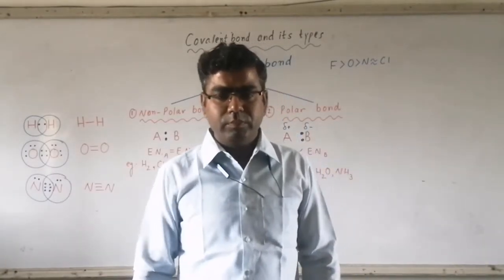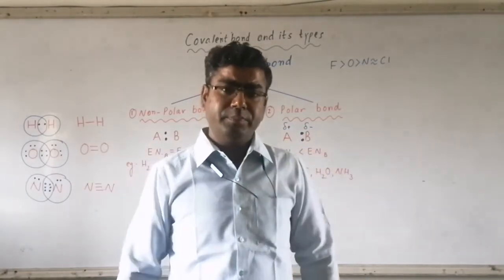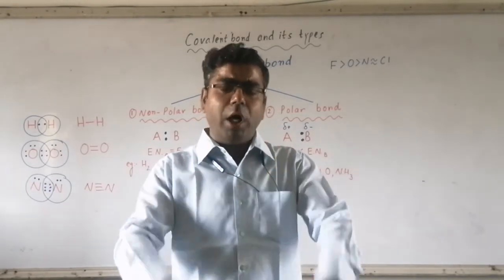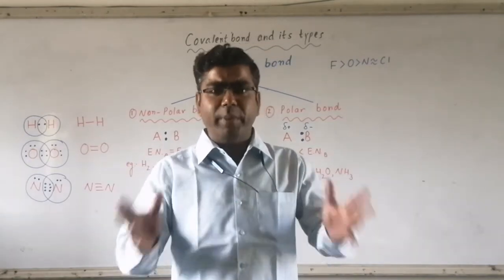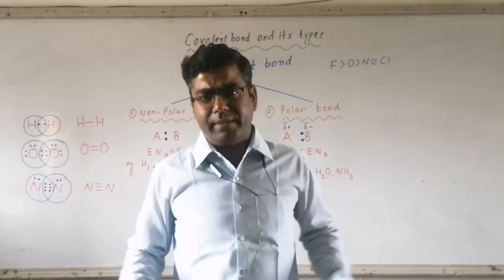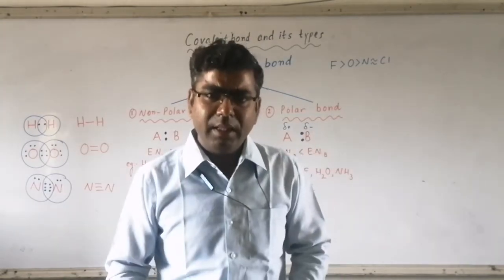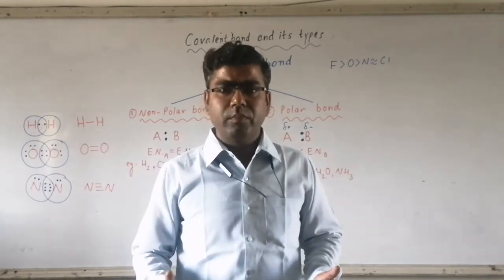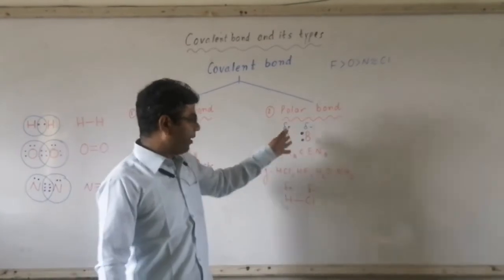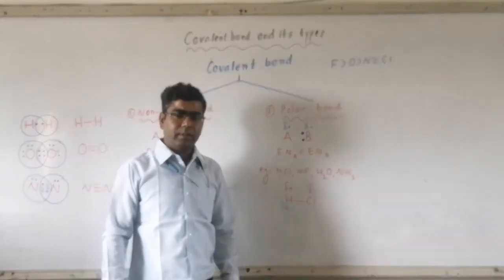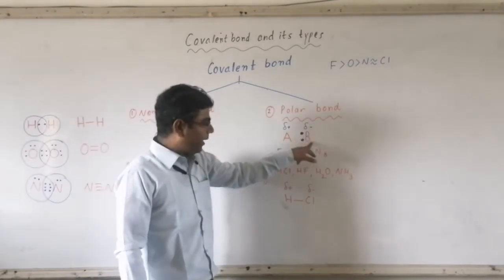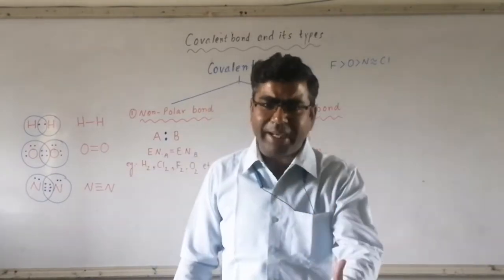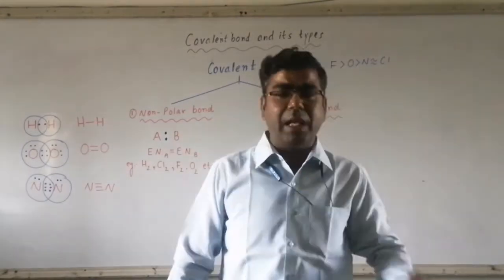Now, let us have an electronegativity difference. Let us change the atoms. If the atoms involved in the bond formation or in the molecule formation are different, then definitely their electronegativity will be different. So if there is sharing of electrons between the two atoms and electronegativity of B is more than A, what will B do? B will attract the shared pair of electrons towards itself.